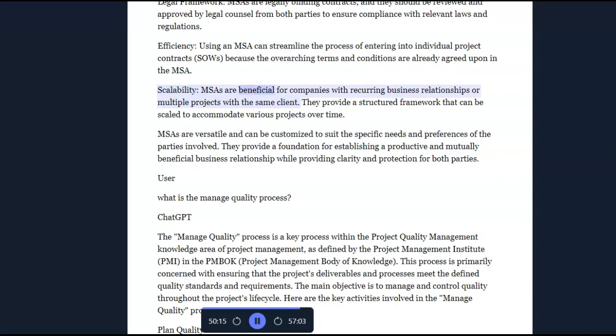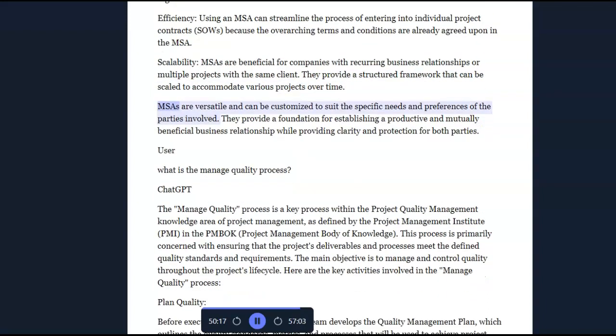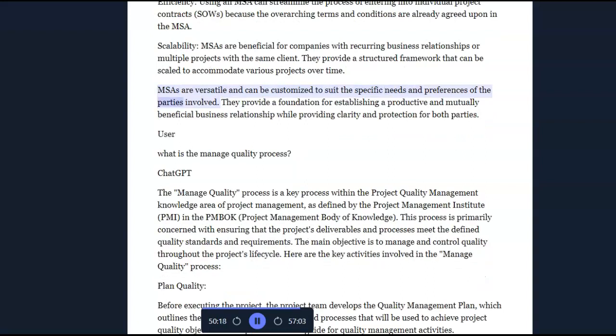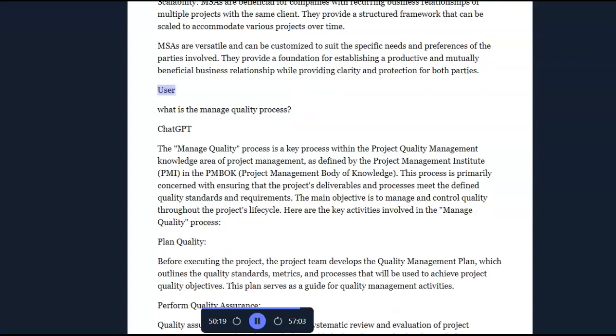Scalability. MSAs are beneficial for companies with recurring business relationships or multiple projects with the same client. They provide a structured framework that can be scaled to accommodate various projects over time. MSAs are versatile and can be customized to suit the specific needs and preferences of the parties involved. They provide a foundation for establishing a productive and mutually beneficial business relationship while providing clarity and protection for both parties. User: What is the managed quality process?